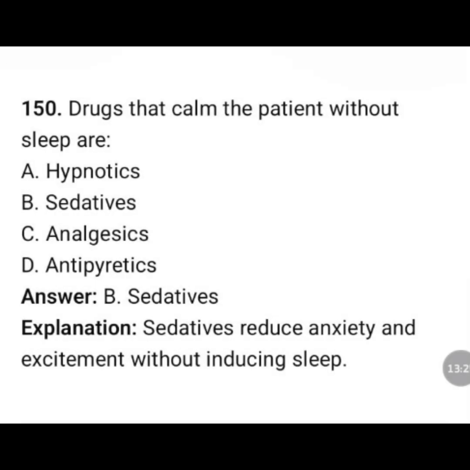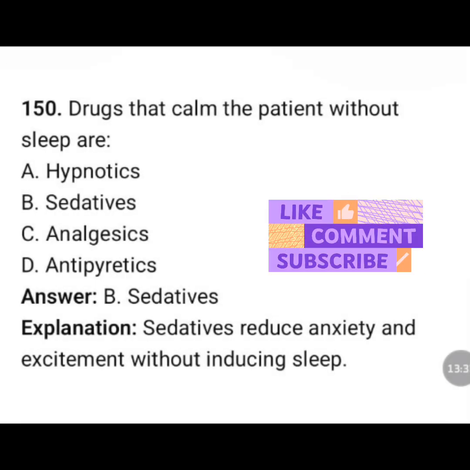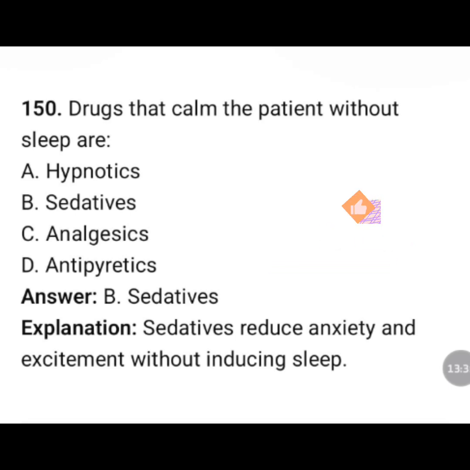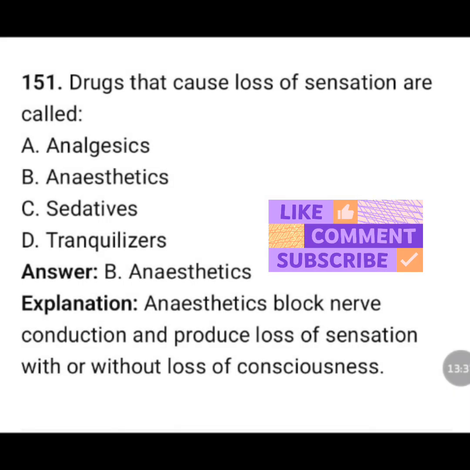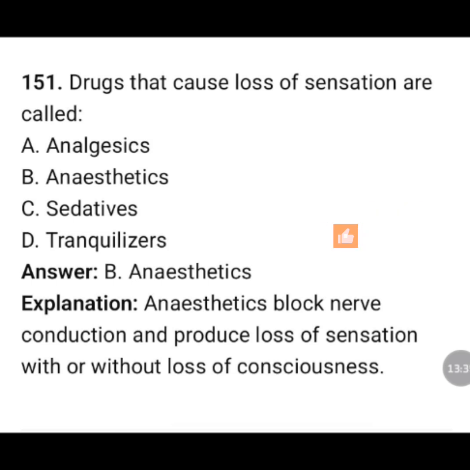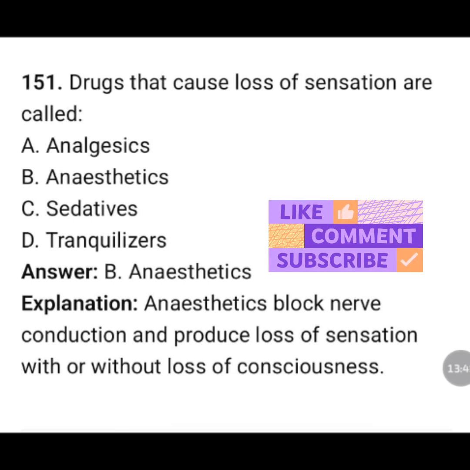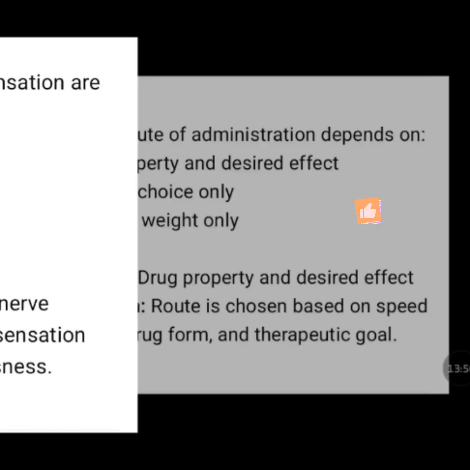Drugs that calm the patient without sleep are: hypnotics, sedatives, analgesics, antipyretics. The correct answer is option B, sedatives. Sedatives reduce anxiety and excitement without inducing sleep. Drugs that cause loss of sensation are called: analgesics, anesthetics, sedatives, tranquilizers. The correct answer is option B, anesthetics. Anesthetics block nerve conduction and produce loss of sensation with or without loss of consciousness.